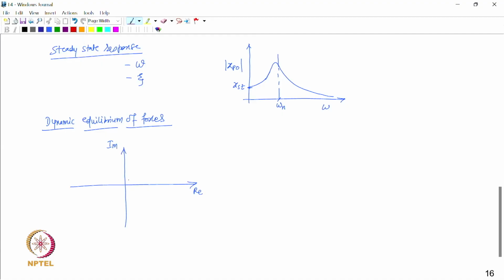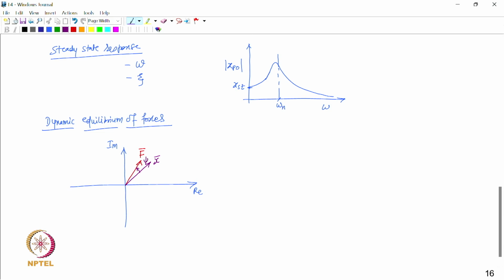Therefore, let us say this is the force vector, this is f bar, right, and then the displacement vector is like this here, this is x bar, and it has a phase lag of psi.